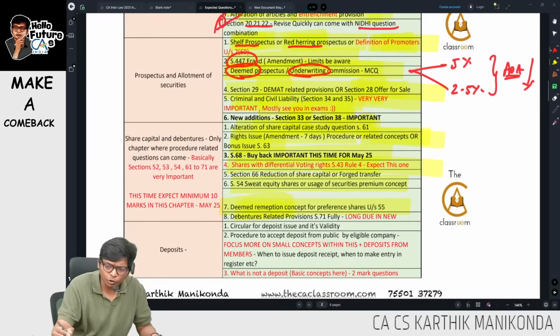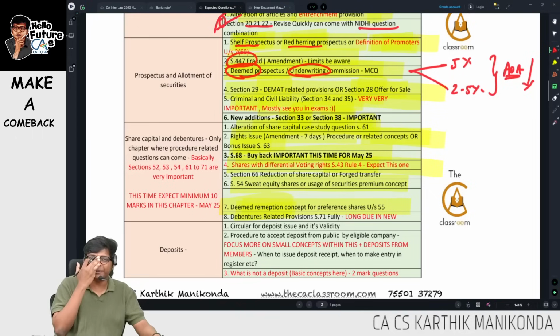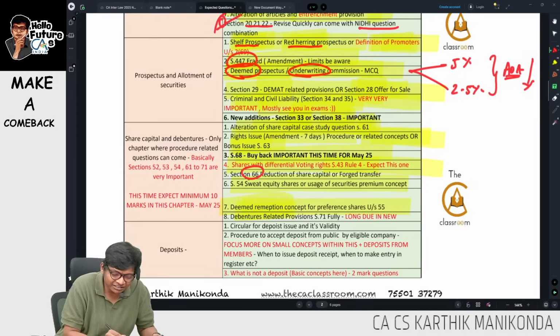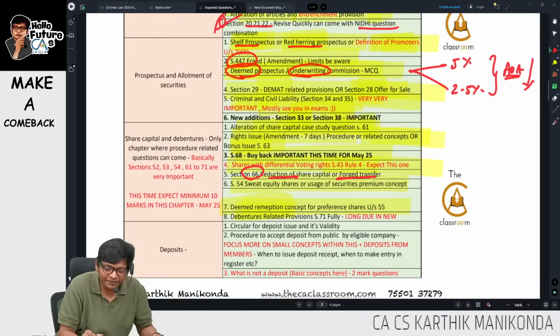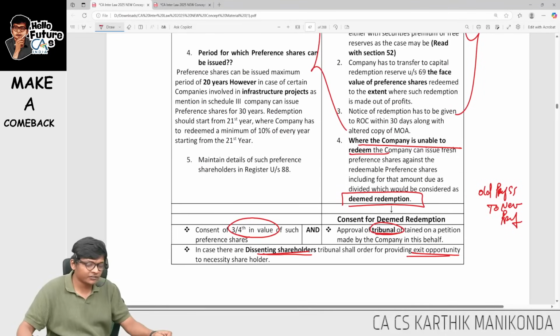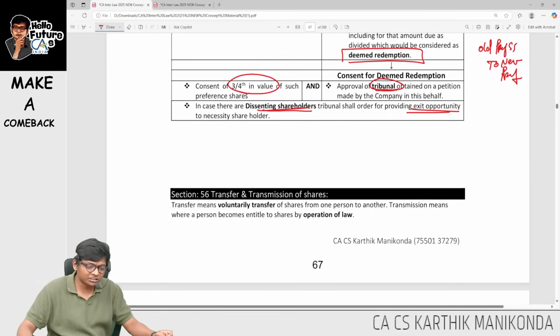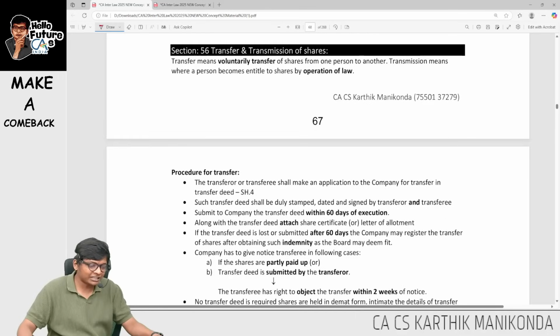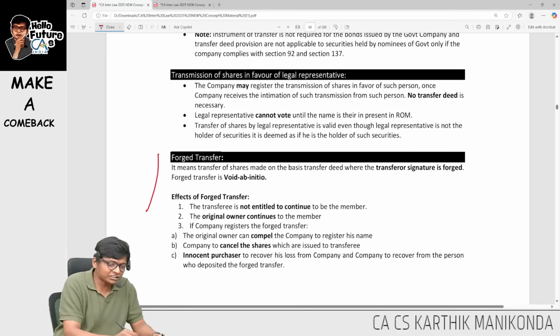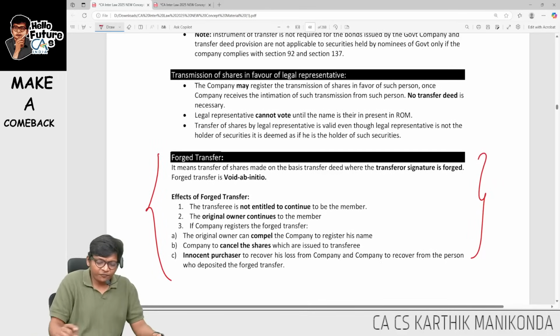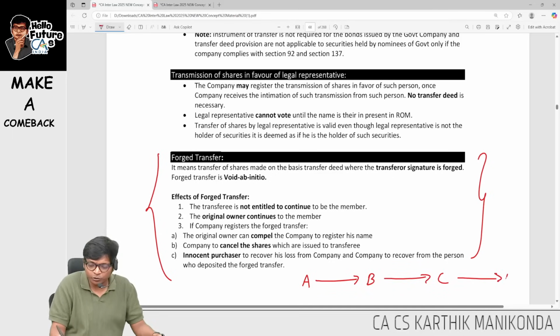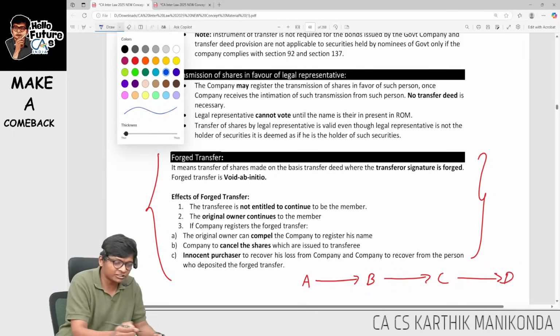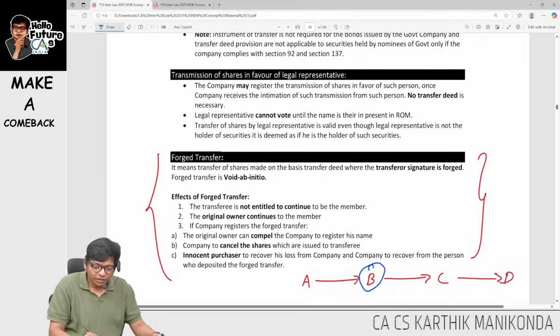Lastly, two more concepts I feel are important and expected for your exam: section 66, reduction of share capital, and forced transfer. So what is forced transfer? Quickly I will finish. Forced transfer is basically if A's shares are given to B and B to C and C to D. In this, who did the forgery, sir? Person B forged the signature of A and bought for himself and sold to C and D.